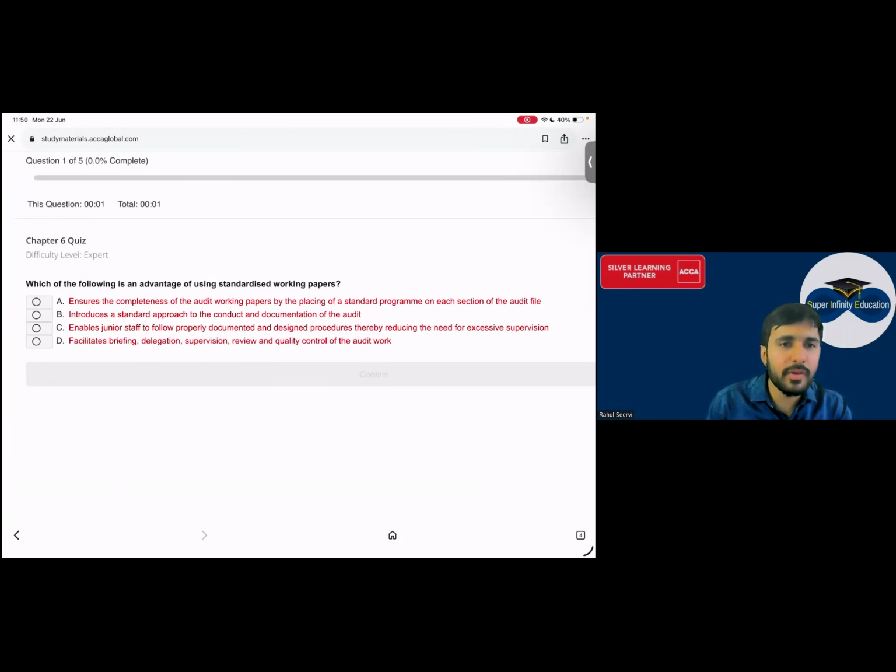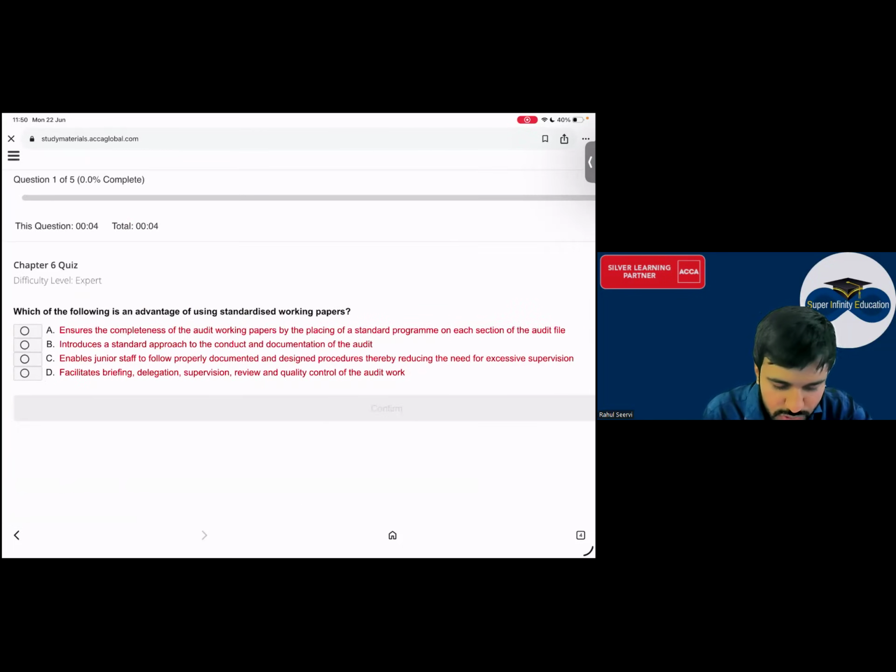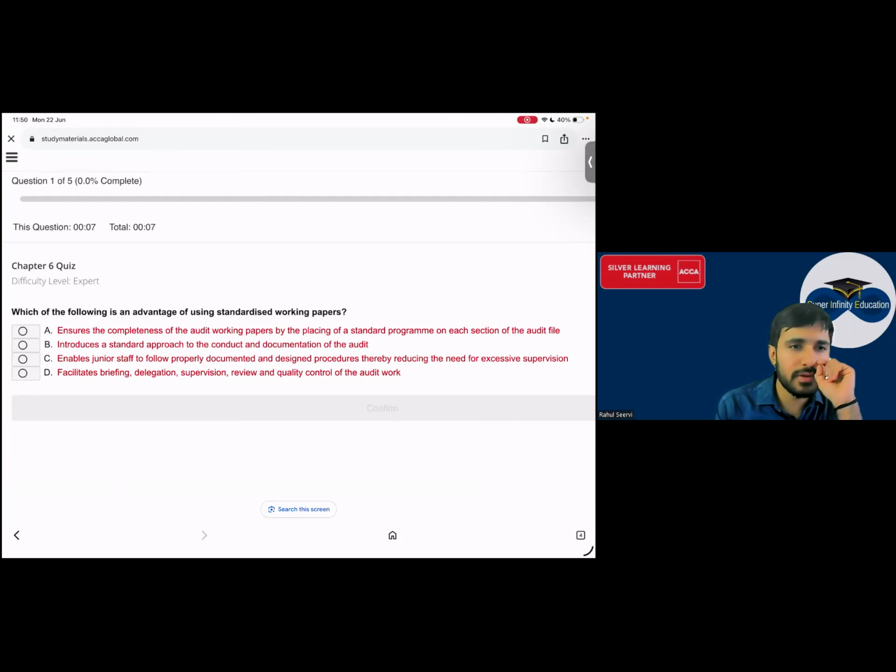Everyone see this standardized working paper. We just did it. Which of the following is an advantage of standardized working paper?